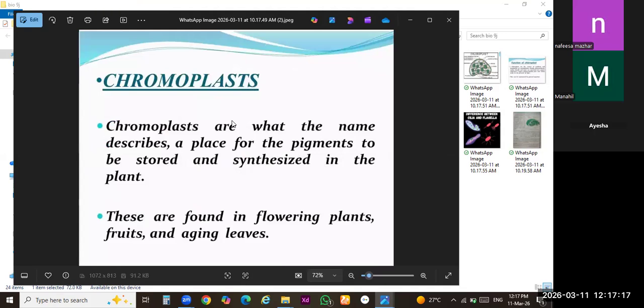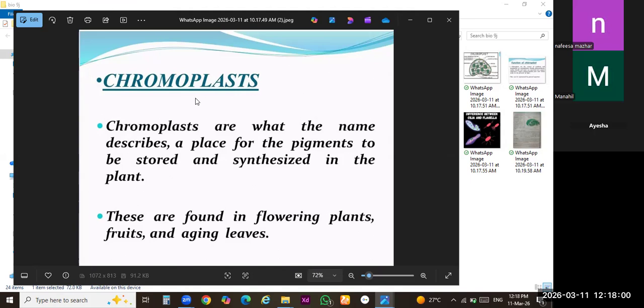Chromoplast. You are very familiar with this, class. You can observe it in nature. The basic color, the green color, is the most important color of the plant body. The rest of the colors, like color of fruits, color of the flowers, color of the seeds, all these colors are just because of the presence of chromoplast. The name chromo indicates the color other than green. Chromoplast means the colors other than green.